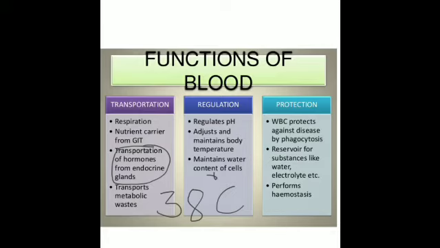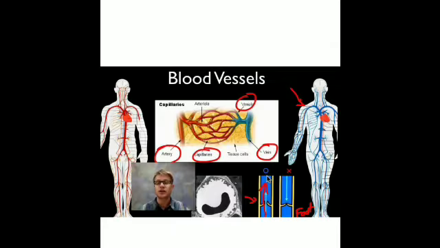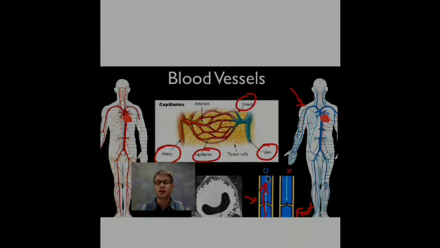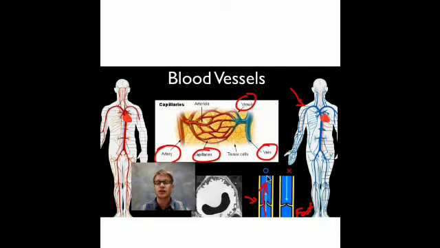How is this blood transported inside the body? Blood is carried through blood vessels, and blood vessels are what? They are long thin tubes in which blood flows. You can see them in this figure in the form of the red network and the blue network. The red network means the blood that is oxygenated, carrying oxygen, and the blue is the blood which is deoxygenated, carrying carbon dioxide.